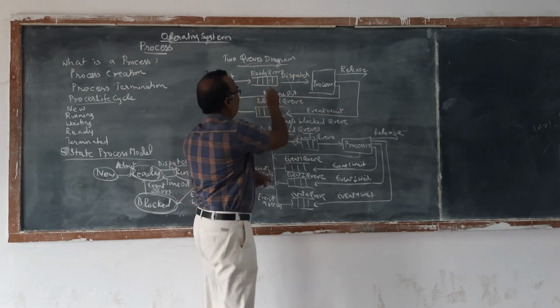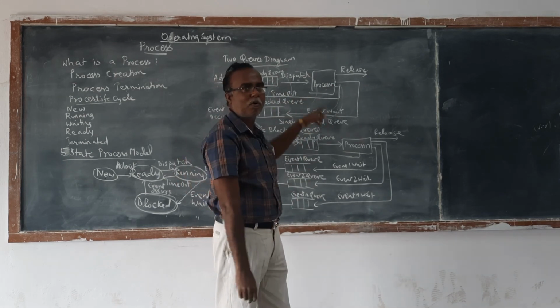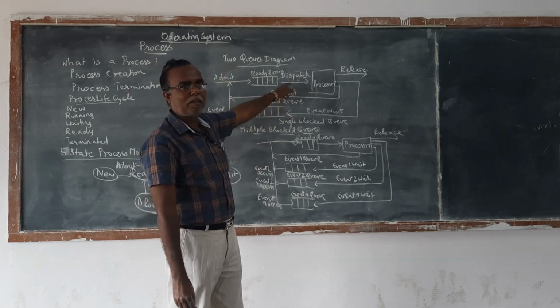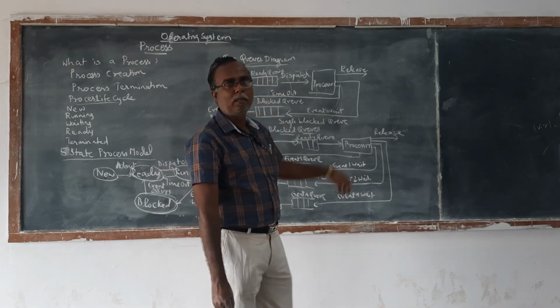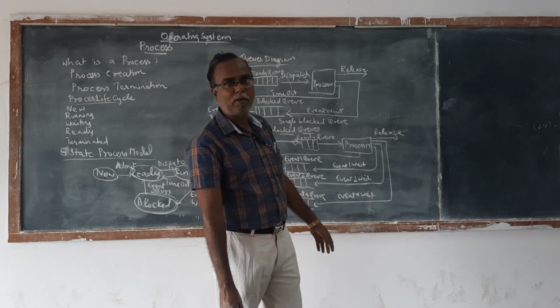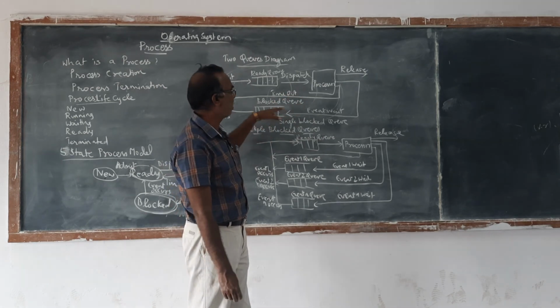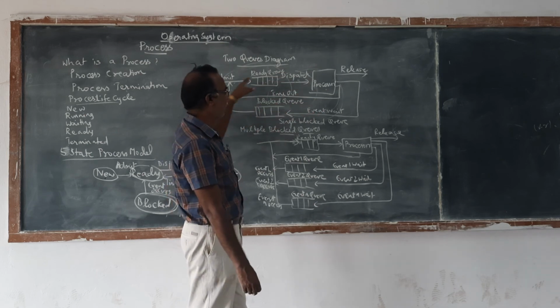First process, second process, third process, fourth process come out like a cycle. After the completion of the first process, the second process is made to execute. After the second process is over, the third process is made to execute. After the third process is executed, the fourth process is made to execute. In this way it goes on like a cycle.